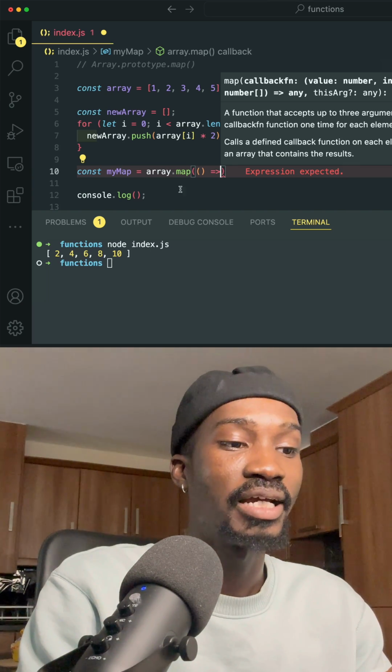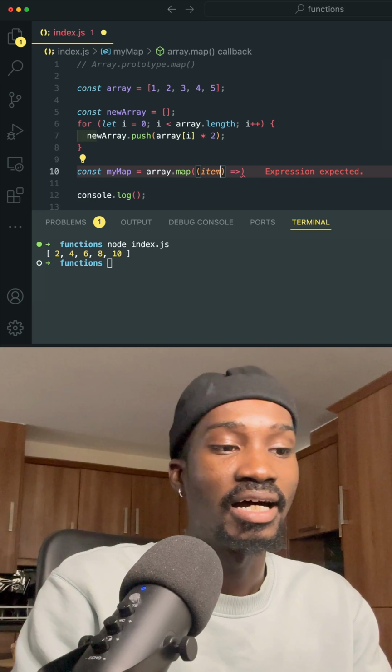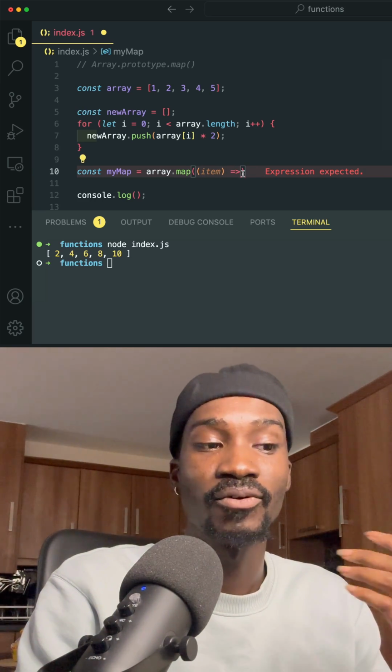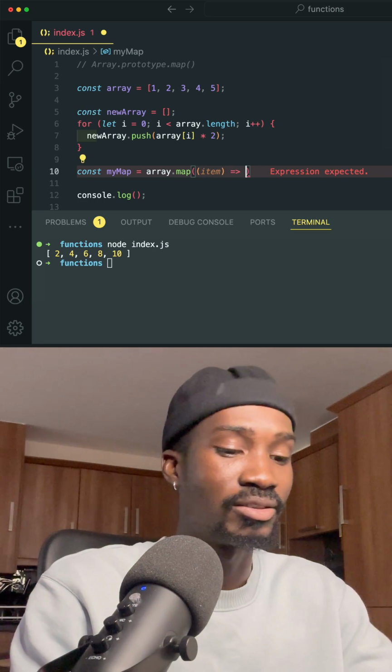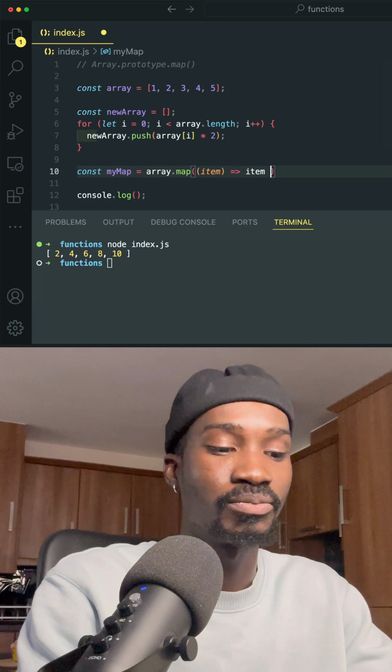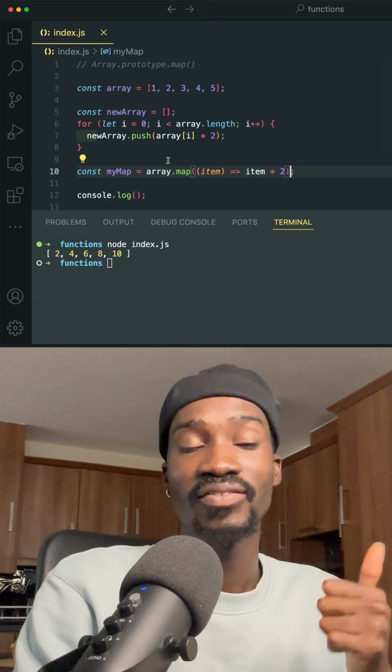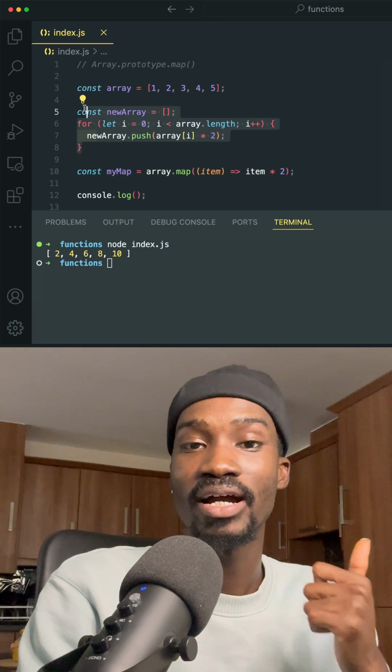So what we're going to do here is get our item, and what do we want to do with our item? For each of our items, we want to multiply them by 2. So we say item multiply by 2. We save that. This is going to give us exactly the same result as we had before.